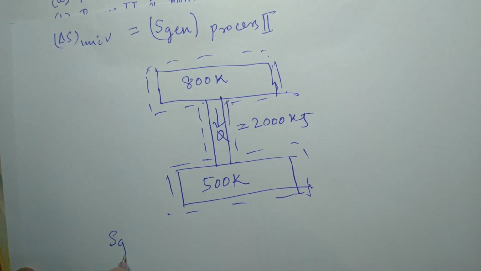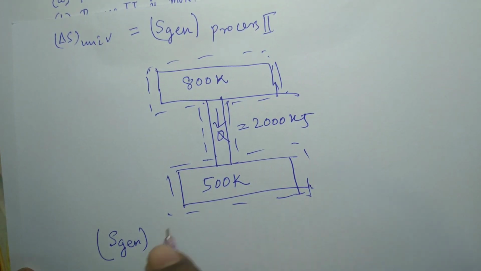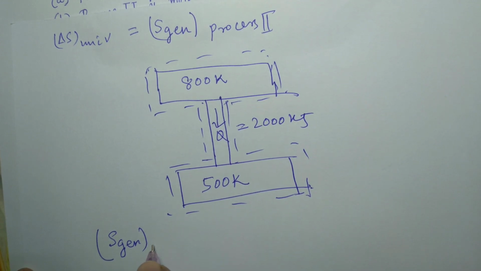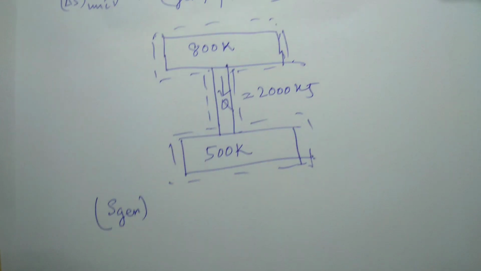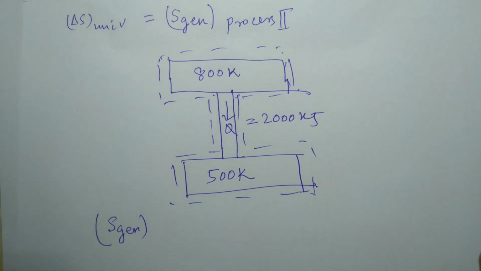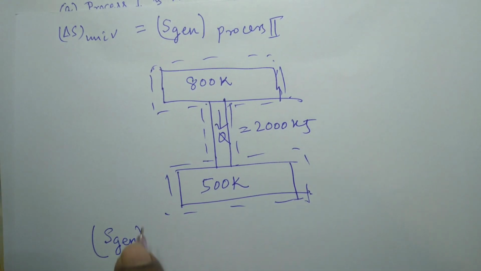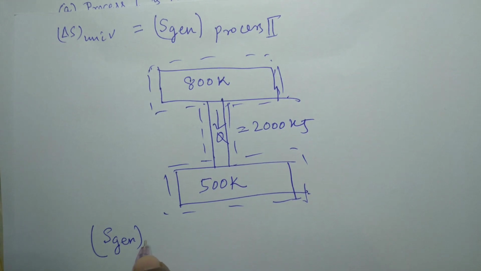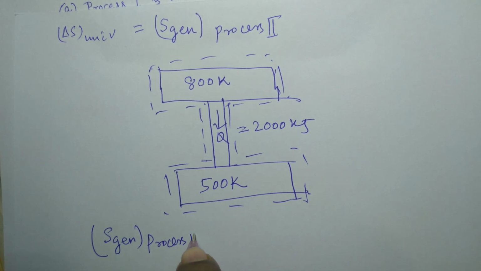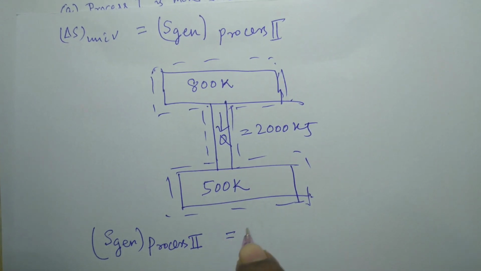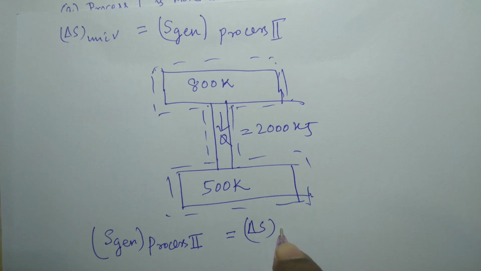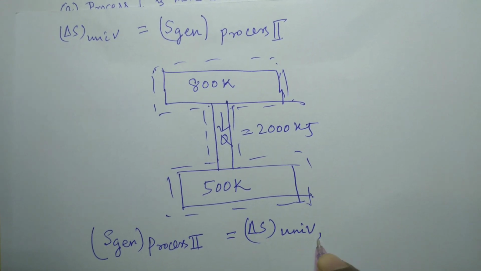So, entropy generation is a path function that will differ from process to process. This is not a property. You know, in thermodynamics, there are three path functions. One is heat, second one is work, and third one is entropy generation. So, this is delta S of universe during process 2.